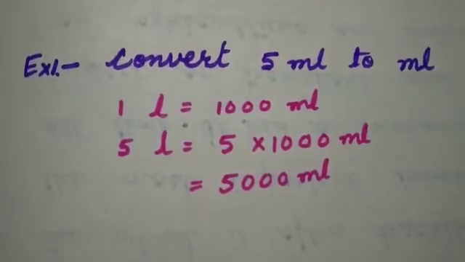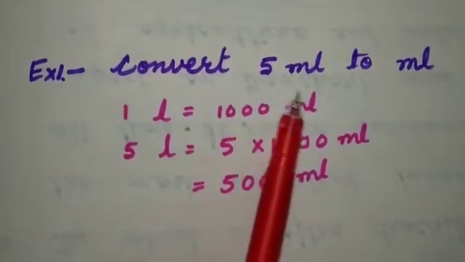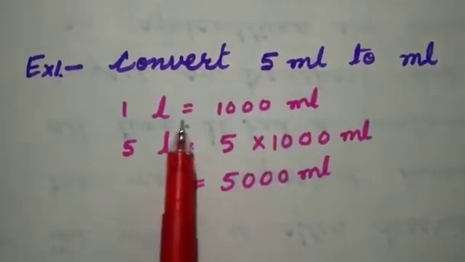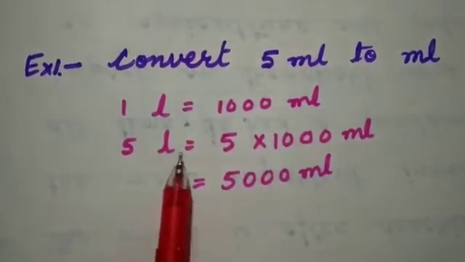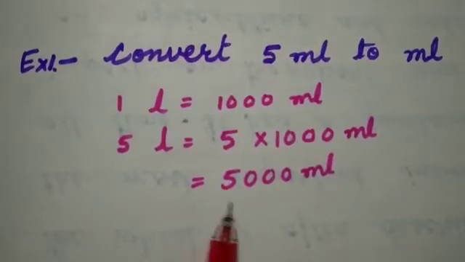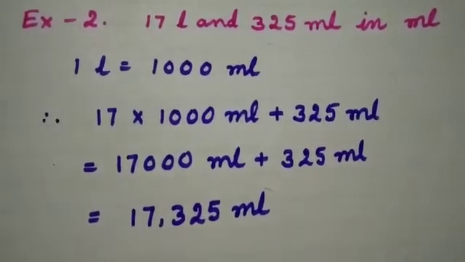So children, take this example. Convert 5 liter to milliliter. Now 1 liter is equal to 1000 milliliter, so 5 liter is equal to 5 into 1000 milliliter, equal to 5000 milliliter. Look at the second example.